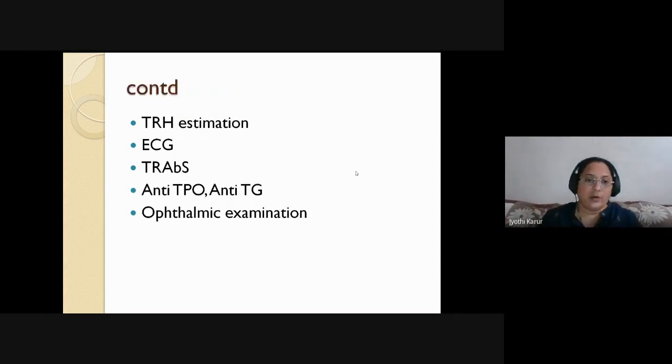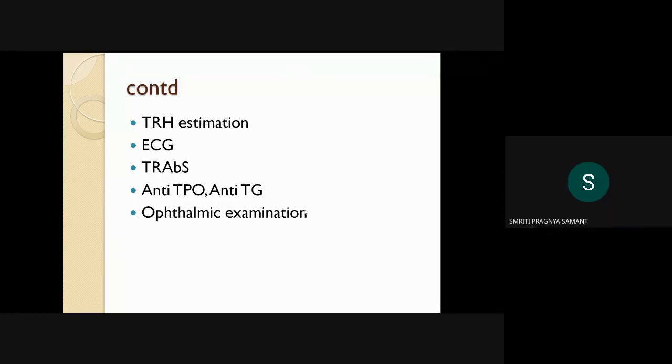And TRH estimation, ECG has to be done, and all these antibodies, because you have to rule out whether it is primary or secondary thyrotoxicosis. So the TRAbs, anti-TPO, anti-thyroglobulin, and thorough ophthalmic examination.